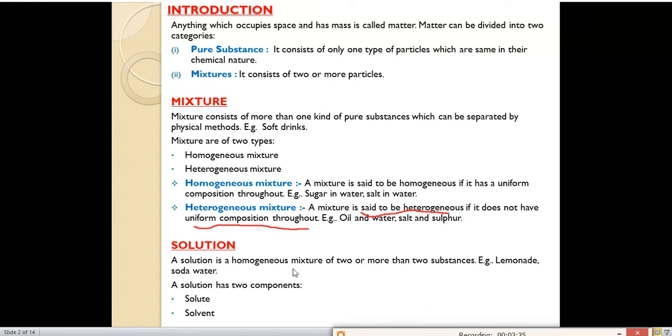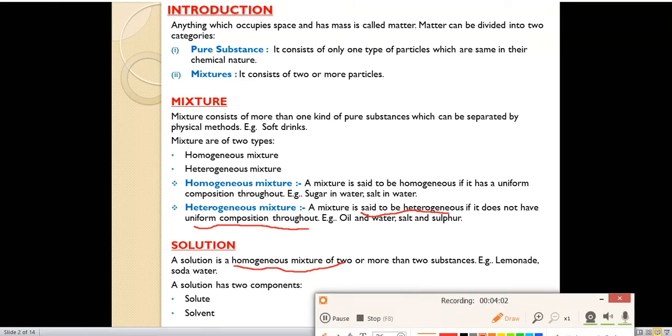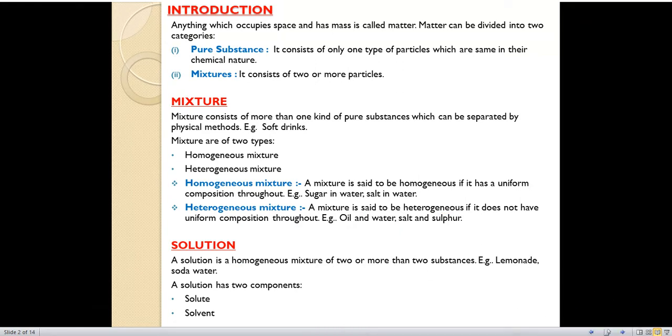Now our next topic is solution. What is a solution? A solution is a homogeneous mixture of two or more substances. You have to remember the word homogeneous, very important for this definition. A solution is a homogeneous mixture of two or more substances. Examples are lemonade and soda water. A solution has two components, means it is made up of two parts, solute and solvent. Now we'll see the definition of solute and solvent. Generally, solute is present in small quantity and solvent is present in large quantity.